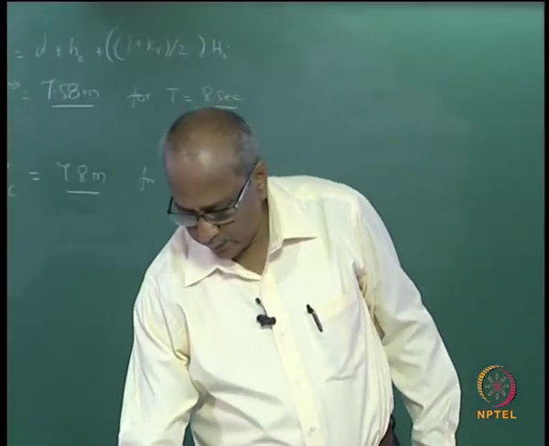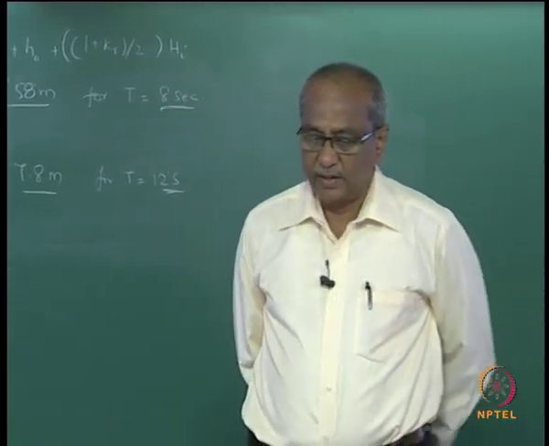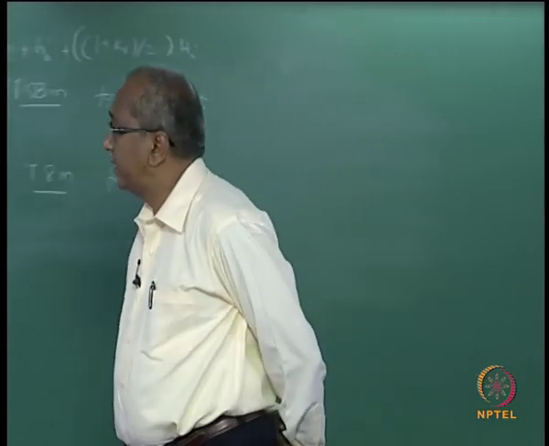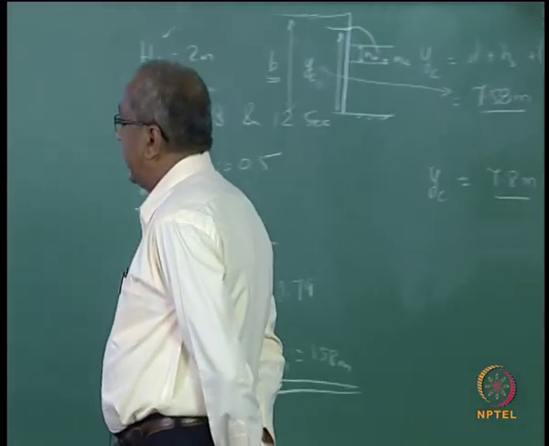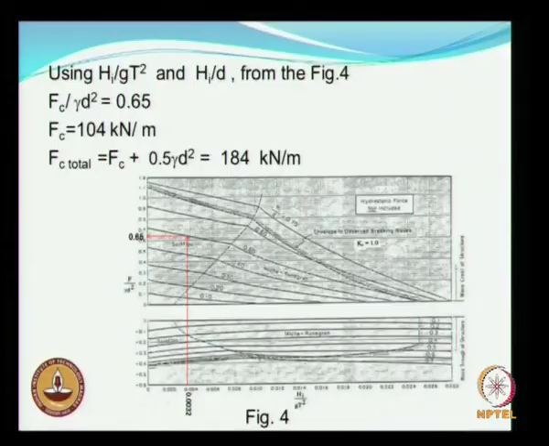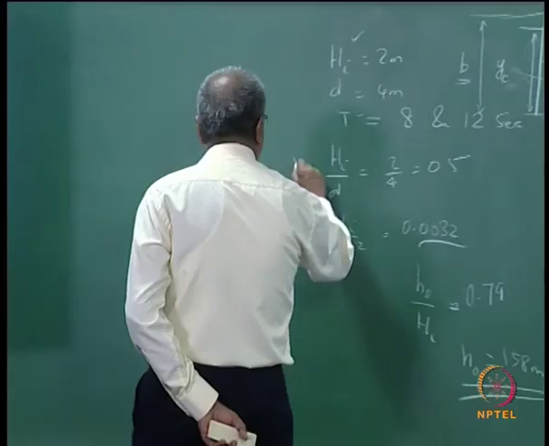So accordingly you calculate this, and then once Yc is obtained, then go into this picture. You have already calculated your Hi by gT square, and Hi by D is already calculated.